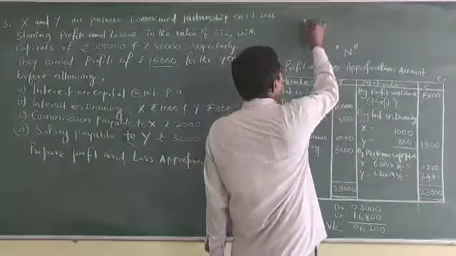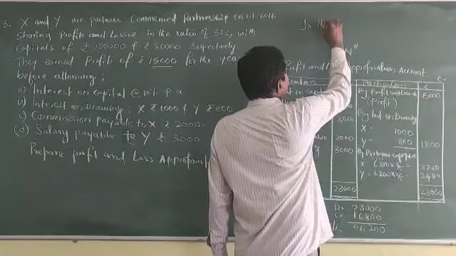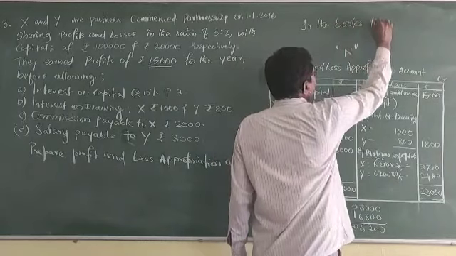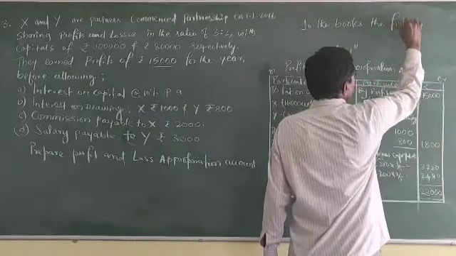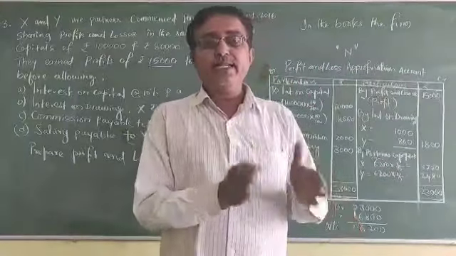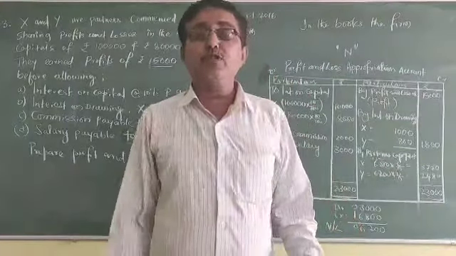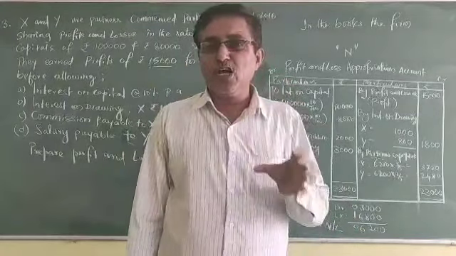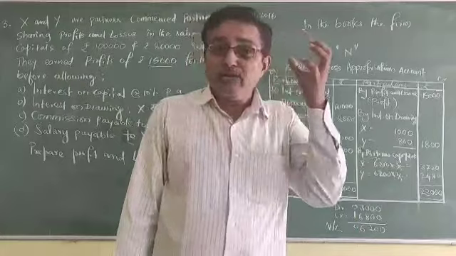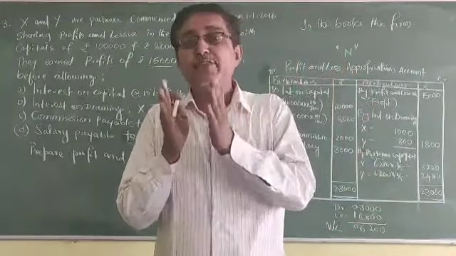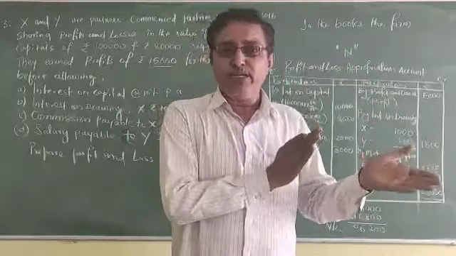We are writing this in the books of the firm. As you know, firm and the partners seem to be one and the same. To the extent of the amount contributed by each partner to the firm, each partner becomes a creditor to the firm.